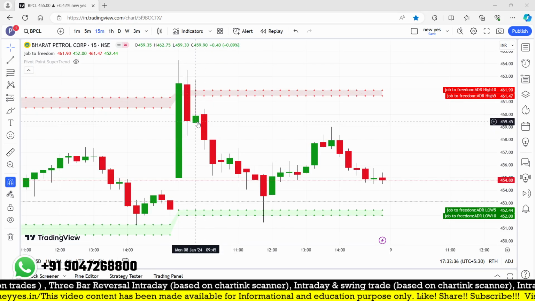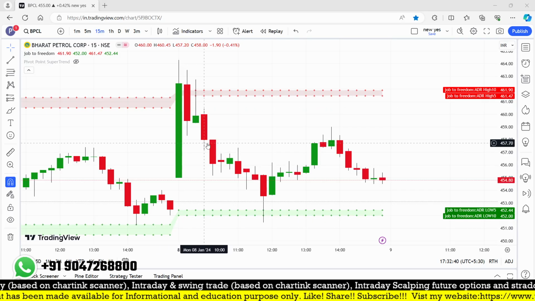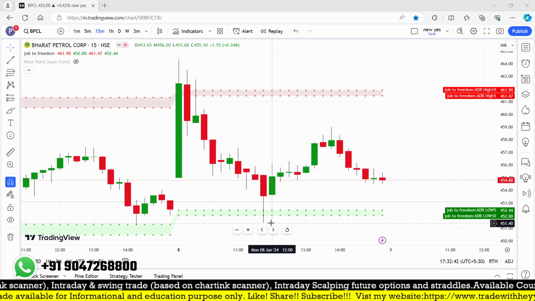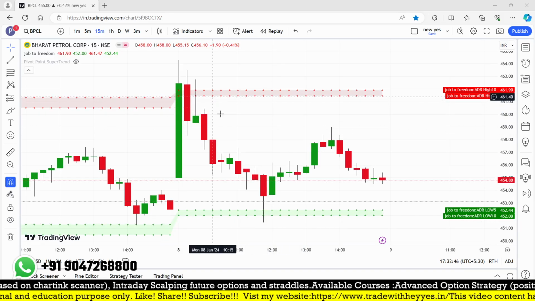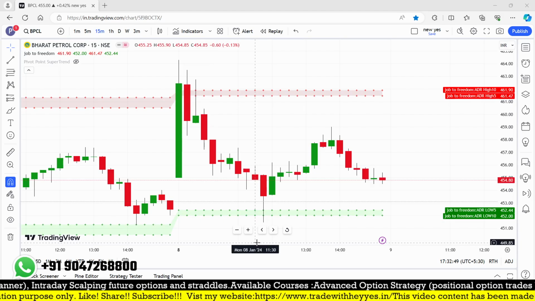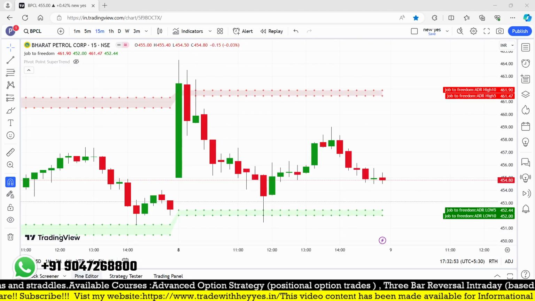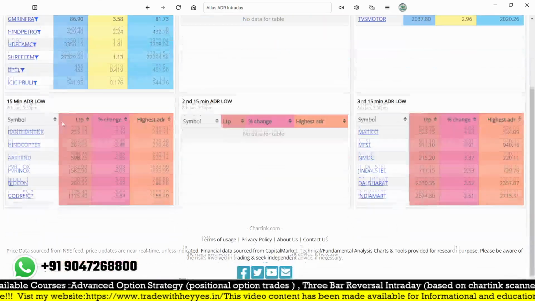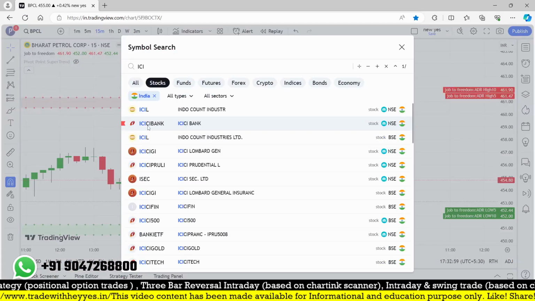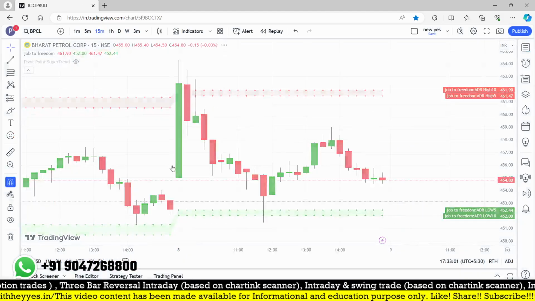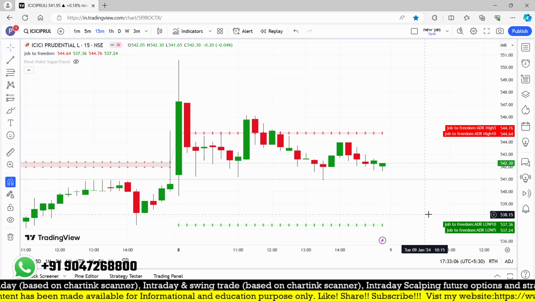But if you are not exiting below the ADR level, which was lower, it came down about 10 points from that ADR level, and that has also happened. So that's why you need to keep your stop loss very clear. These are all on the bullish side. Overall the market is bearish, but on the bullish side some stocks give you some good opportunity. ICICI Prudential has also not given you any opportunity at all.